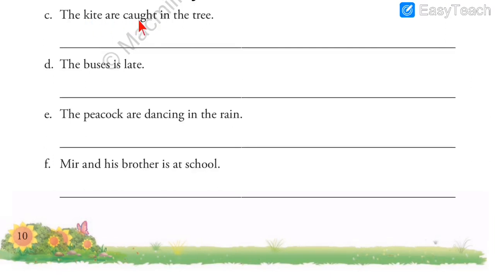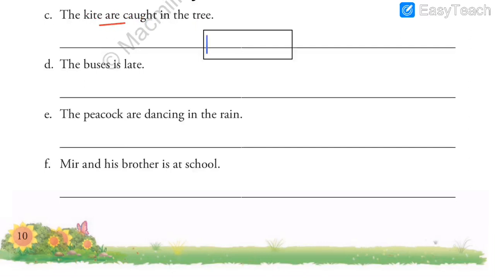Next one, the kite are caught in the tree. So again there is a mistake. What is the mistake? See, the kite. So the means only one thing, only one kite we are talking about. So we cannot write are because are is plural. When it is one kite, we have to write is. So the kite is caught in the tree, and the rest of the sentence has no change.